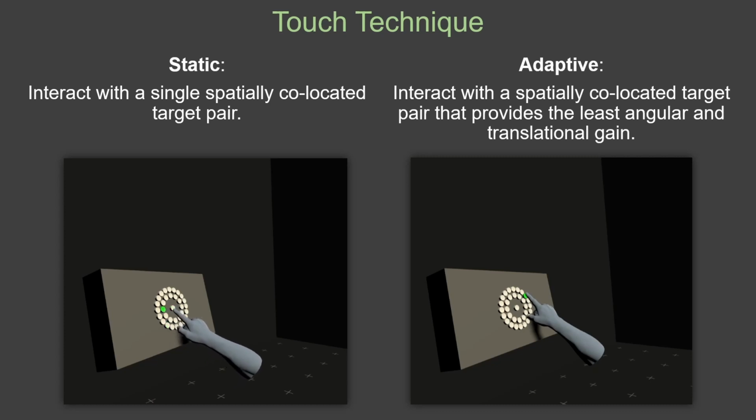In the static variant, this is always one co-located pair that is designated as the reset. In the adaptive variant, every co-located pair is considered as an option, and the selected pair is the one that provides the least angular and translational gain. As with the other adaptive variants, the reset is skipped if the gain is below the given limit.